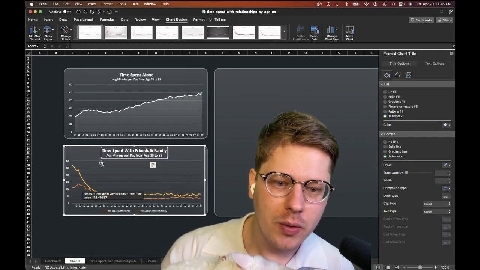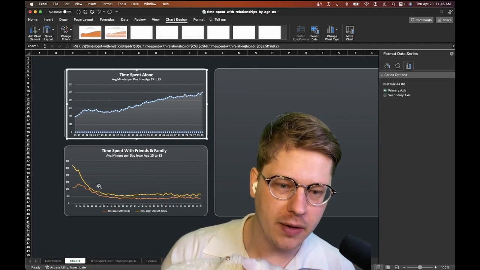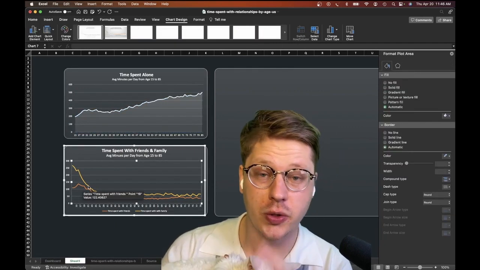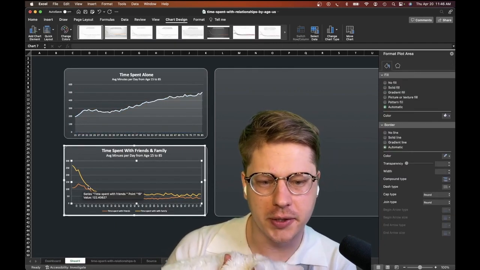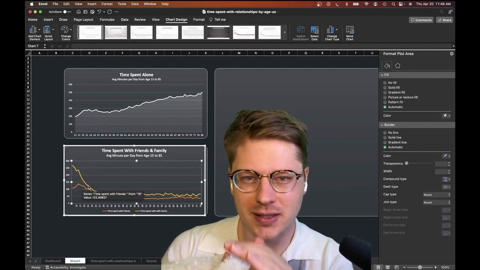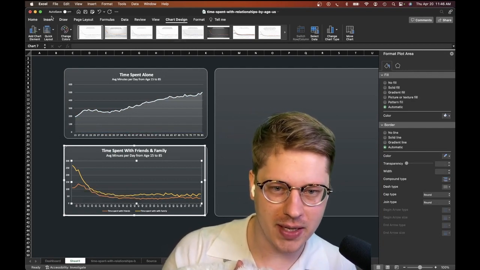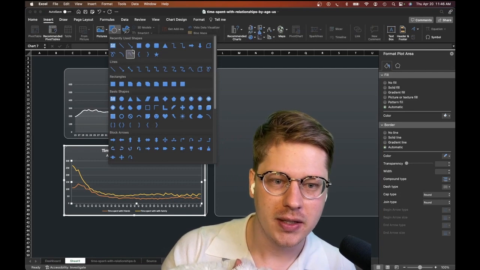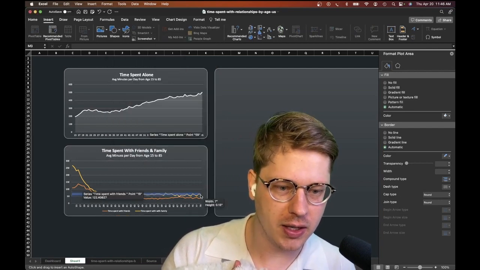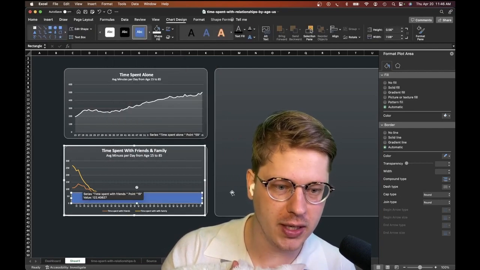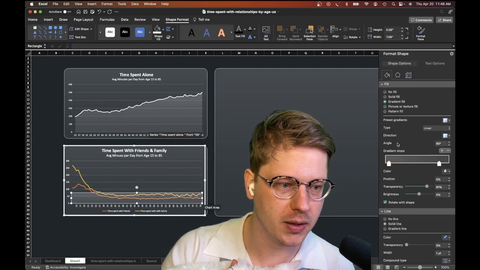Okay, so now it would be tricky to do this gradient fill we have above down in this chart just because there's two series plotted, which makes it really challenging. So instead, I'm just going to add a little subtle gradient here, and I'm just going to do that by inserting a rectangle. It's just a standard rectangle, and then we're going to adjust that rectangle to just have a little gradient fill instead of a solid fill in background.